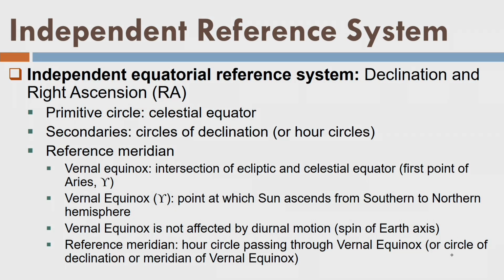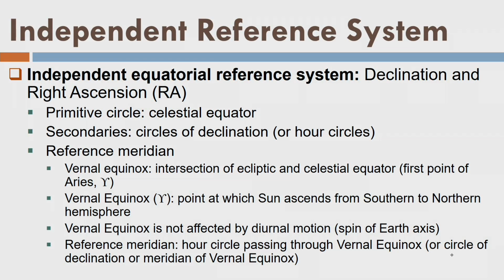Now we define an independent reference system. What do we mean by independent reference system? Remember, hour angle was still dependent on the observer's location. So let us define a quantity like hour angle which does not depend on the location of the observer, because declination itself is independent of observer's location. Now we define such a quantity as right ascension, which is similar to hour angle, but does not depend on the observer's location. So what do we do for that? We find a point on the celestial equator which remains fixed and does not change over time.